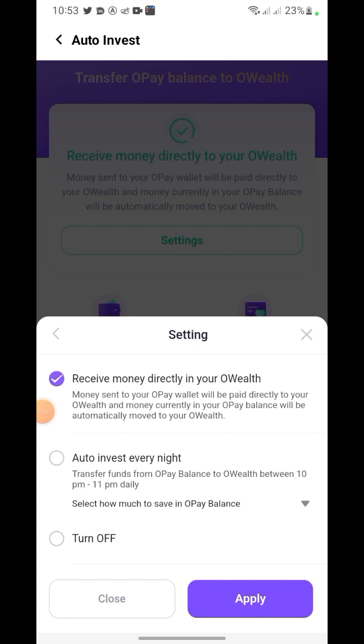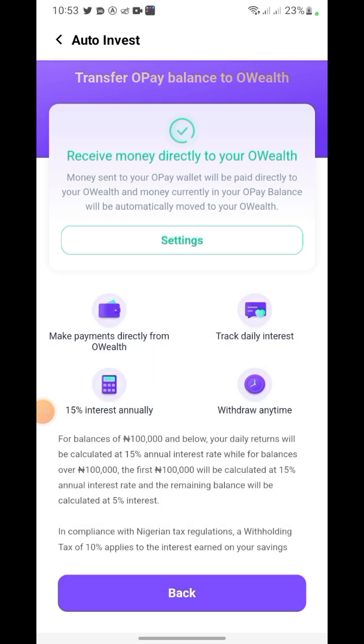Transfer funds from your Opay balance to owealth. Am I saying owealth? Owealth, rather. I'm sorry about that. Owealth. And it runs between 10 to 11 p.m. daily, and you can also turn it off anytime you like. So that is that for you.